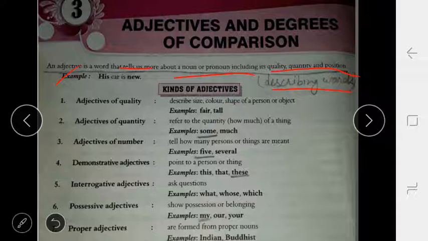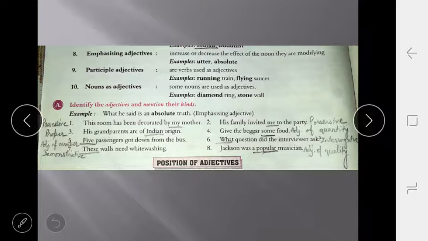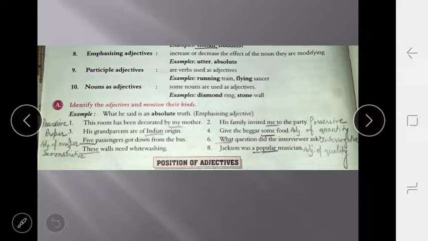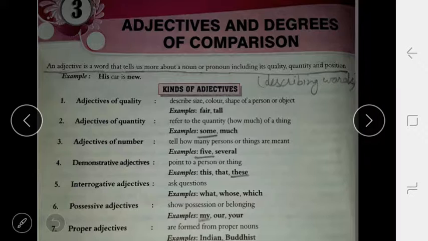Kinds of adjective. Mainly there are 10 types of adjective. In my last video I asked you to read the kinds of adjective. If you have read them, you already know there are so many types of adjective, that are 10. Number 1, adjective of quality, adjectives of quantity, adjectives of number, demonstrative adjective, interrogative adjective, possessive adjective, proper adjective, emphasizing adjective, participle and noun as adjective. You also read the kinds.